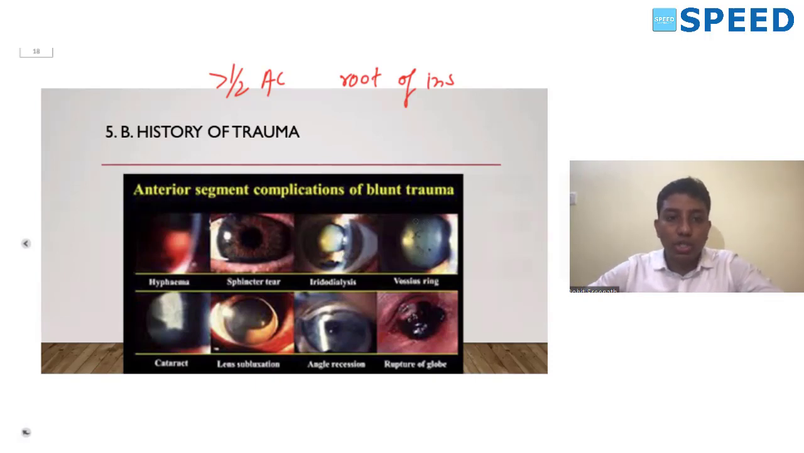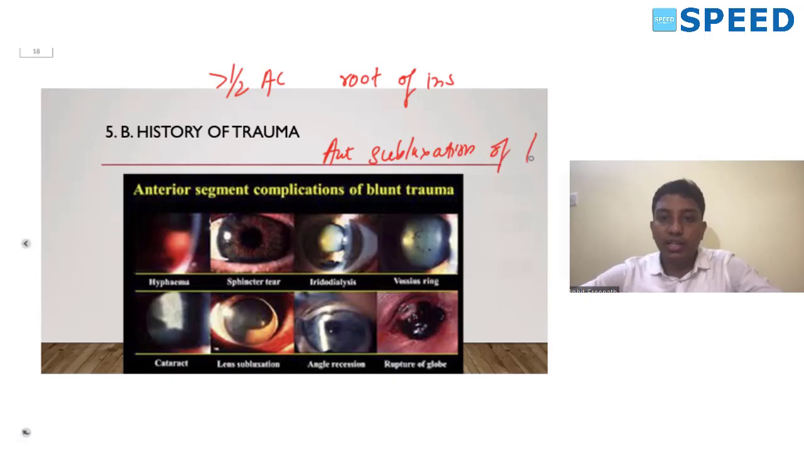Okay, so this is your Vossius ring. Next is the rosette cataract. I told you rosette cataract is a feature of blunt trauma. Also, in case of a very severe impact injury, there can be an anterior subluxation of the lens. This is common in case of very high impact injuries. Anterior subluxation of the lens.